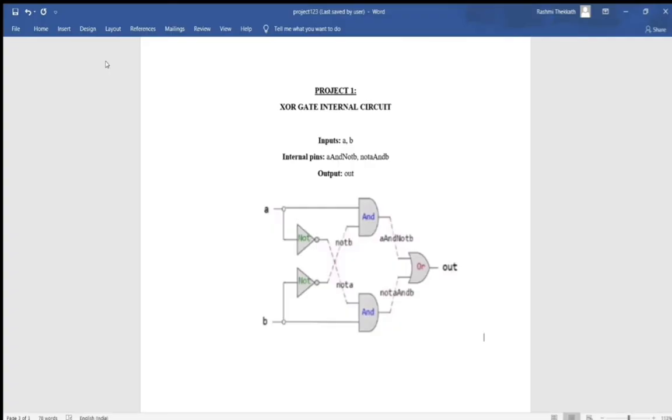Our Project 1, that is elementary logic gates, and as said earlier, we will be using the interactive simulation method here. To understand the implementation of our project, we take a simple example of the XOR gate. Input pins are 2, A and B, and the output pin is only 1, out. The internal pins include A and not B, and not A and B.